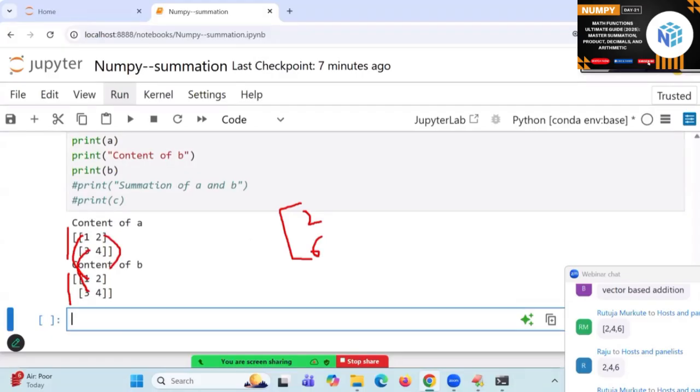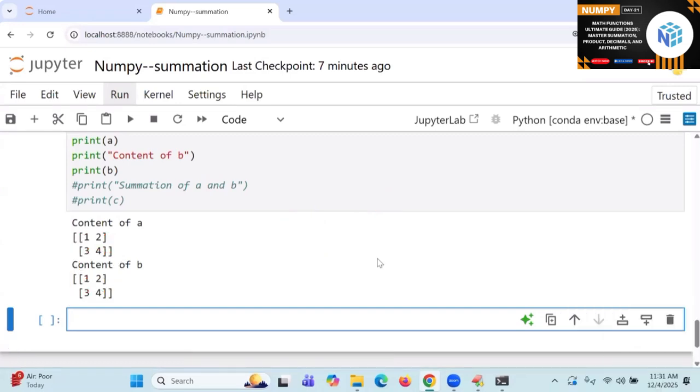Next, 2 plus 2 is called what? 4. And 4 plus 4 is called what? 8. This is something like add. So it is doing element wise addition.